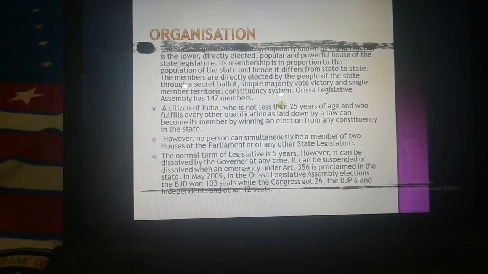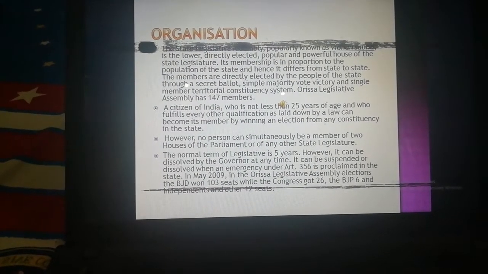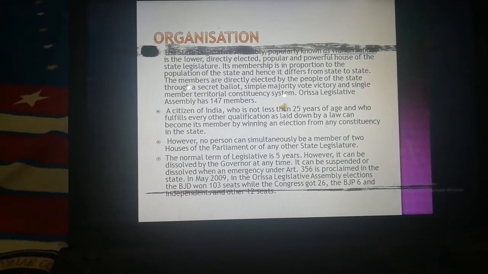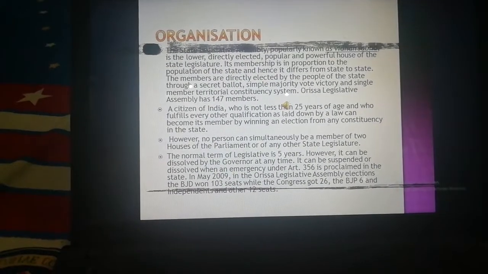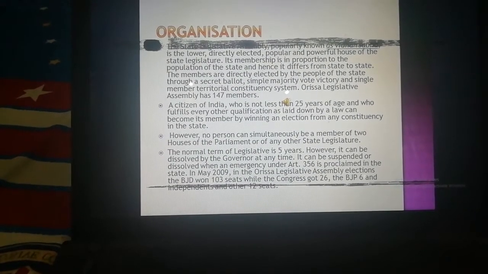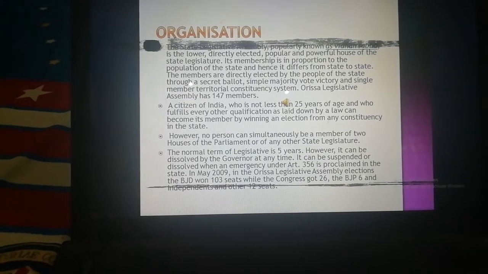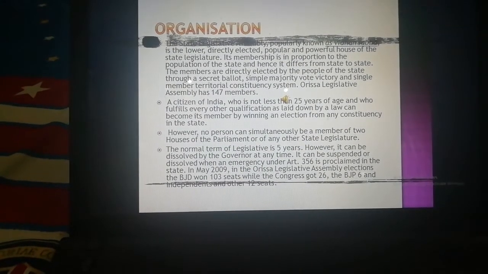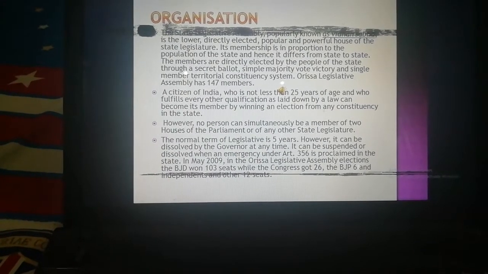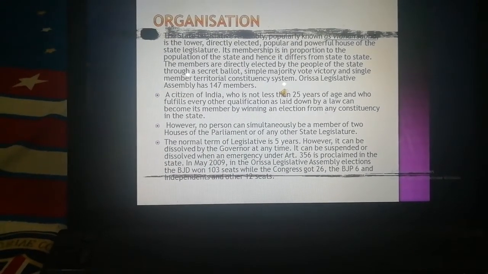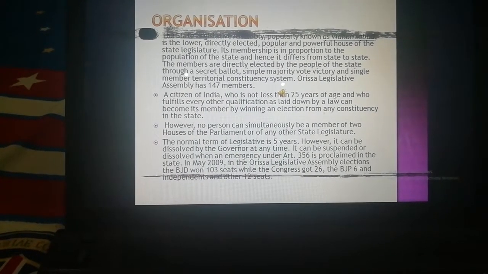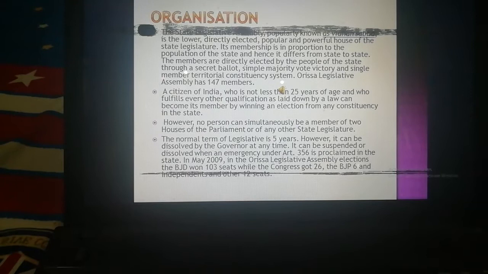A citizen of India who is not less than 25 years of age and who fulfills every other qualification as laid down by the law can become its member by winning an election from any constituency in the state. However, no person can simultaneously be a member of two houses of the parliament or of any other state legislature. The normal term of a legislative assembly is 5 years. However, it can be dissolved by the governor at any time. It can be suspended or dissolved when an emergency under Article 356 is proclaimed in the state.